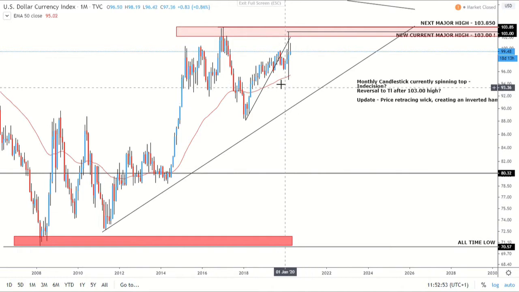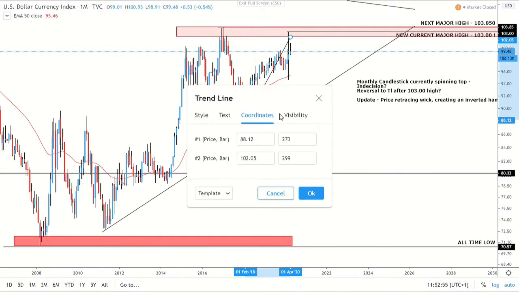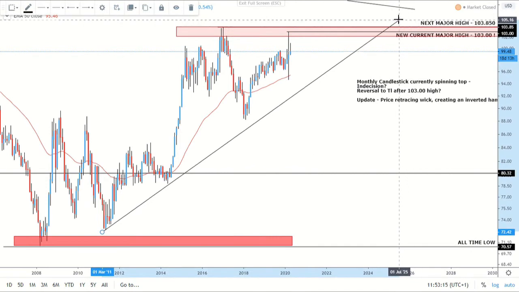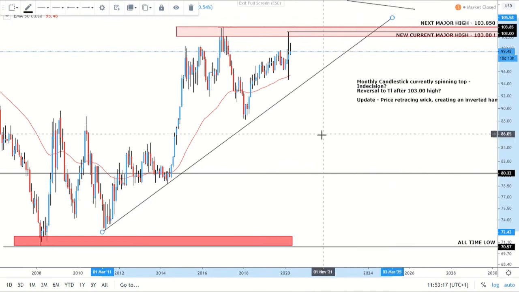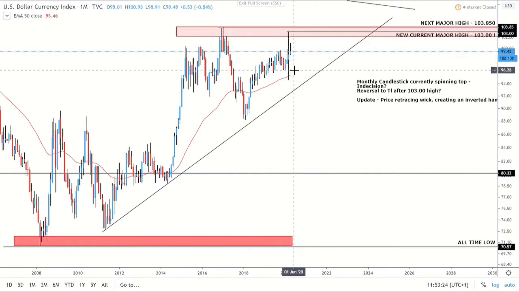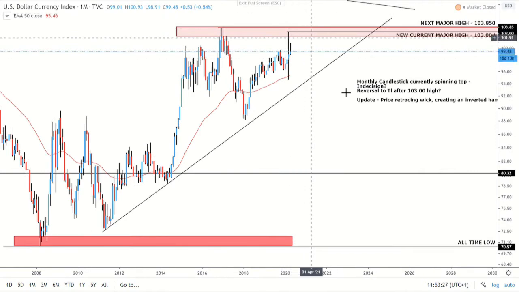Okay, so starting off on the monthly, we can see here that we've got this uptrend. And then we've got this double top that formed on this liquidity area between the major high and the current major high, so between the 103 to 103.85 level. Then we've got this trend line where we can see price within this uptrend, if I just adjust that slightly, making higher highs and higher lows. However, we failed to make a new high here, so are we going to see a pullback like we're seeing, or is this simply a retracement before we make a new higher high?